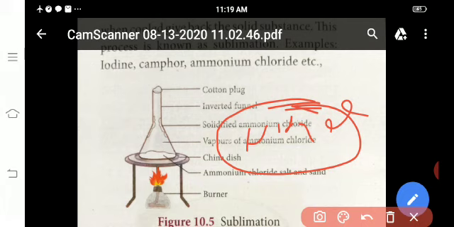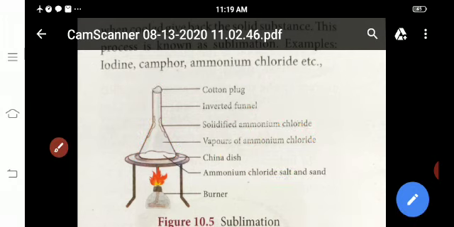Then you cover the China dish with the inverted funnel. You use the cotton to plug this hole. Now you heat the China dish using this burner. The ammonium chloride and sand are heated.